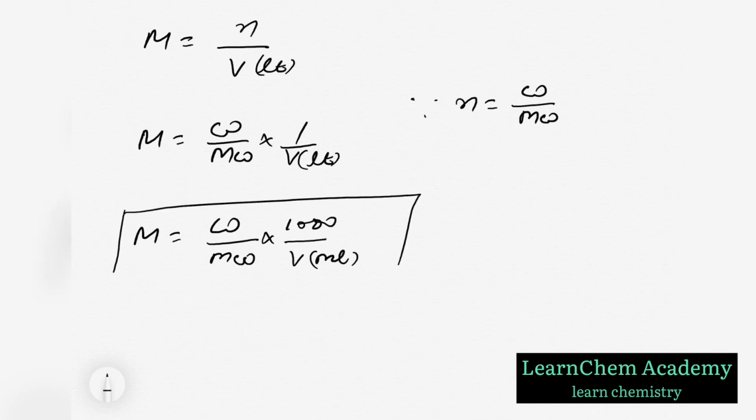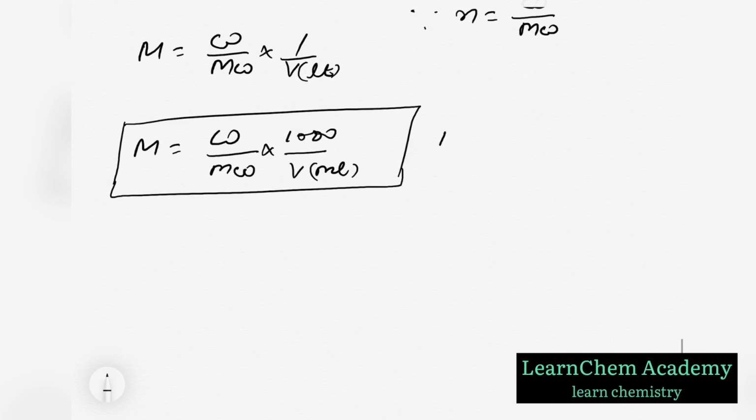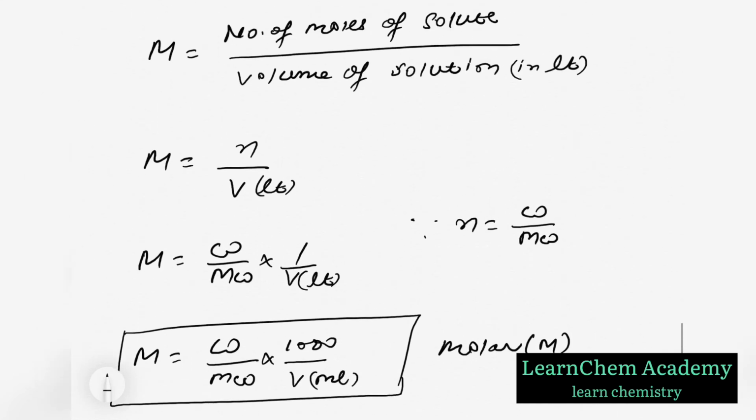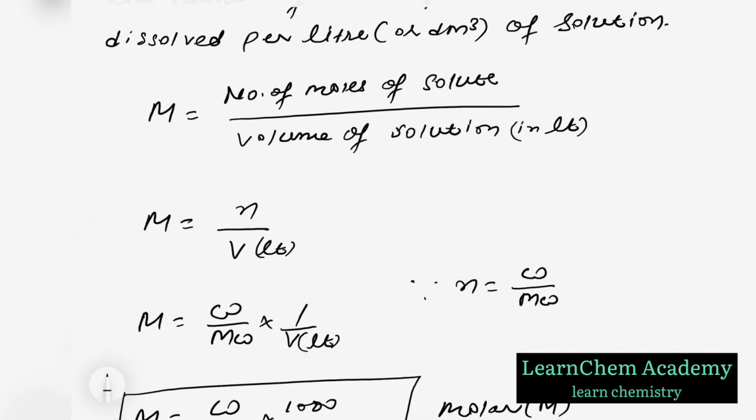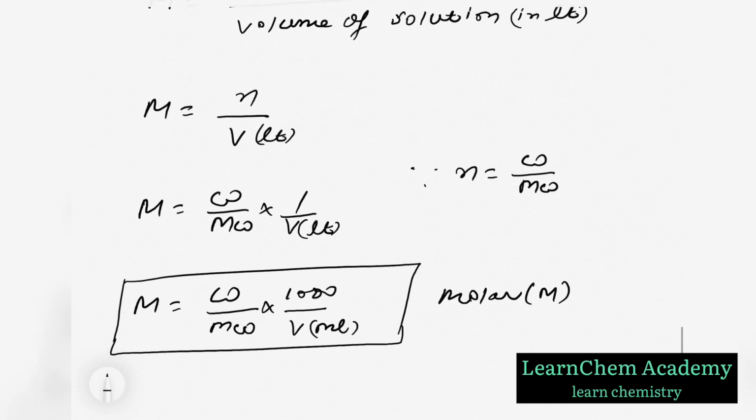This is the formula of molarity and its unit is molar. If we convert liter into milliliter, we have to multiply by 1000.